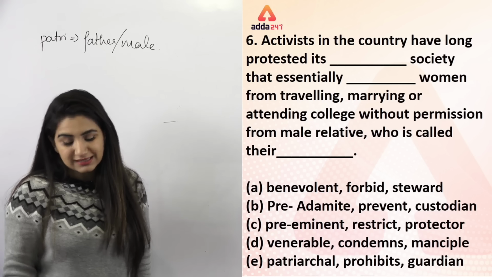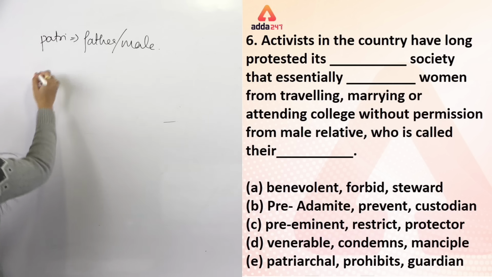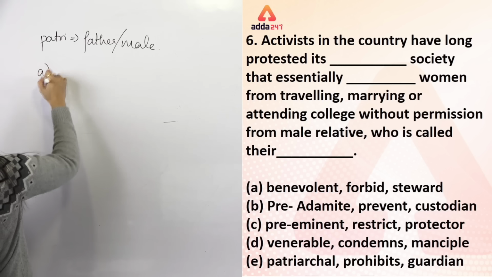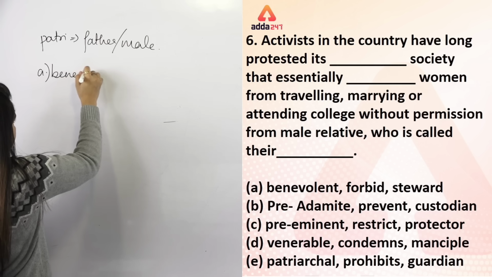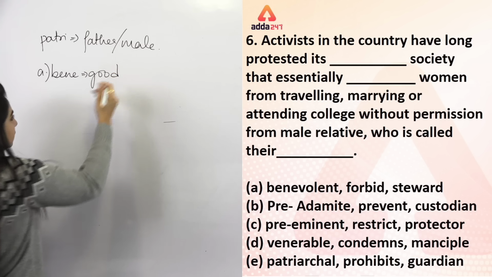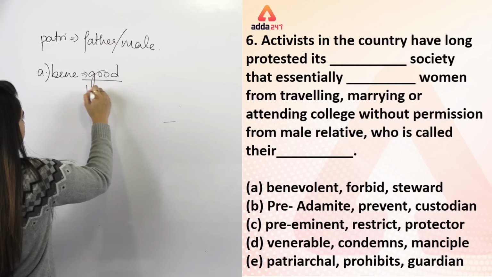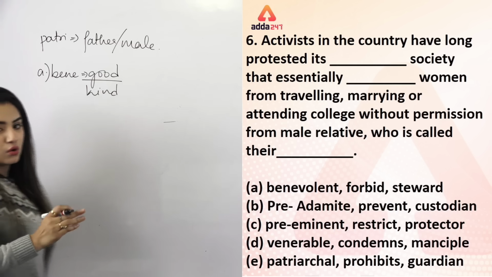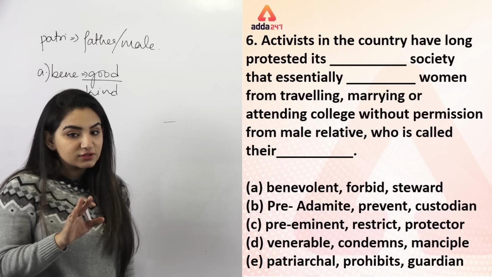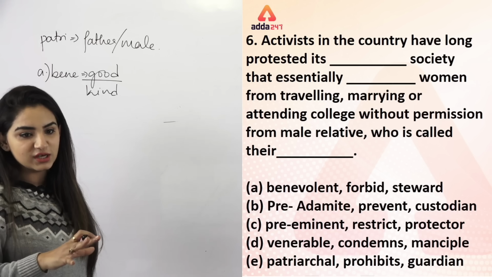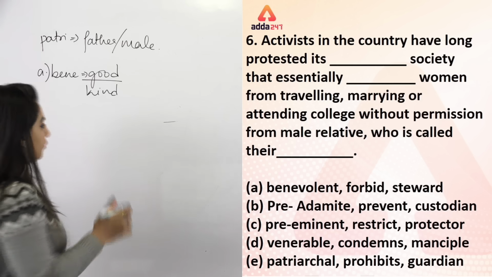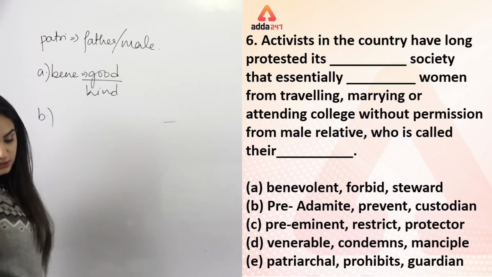But anyway, let's discuss the meanings of the words as well. So we have bene in the first one. The word bene is given. Bene means good. So benevolent means good or kind. Okay? Good or kind. So are we talking positively about the sentence? Our society is good. Are we talking about positive? No.